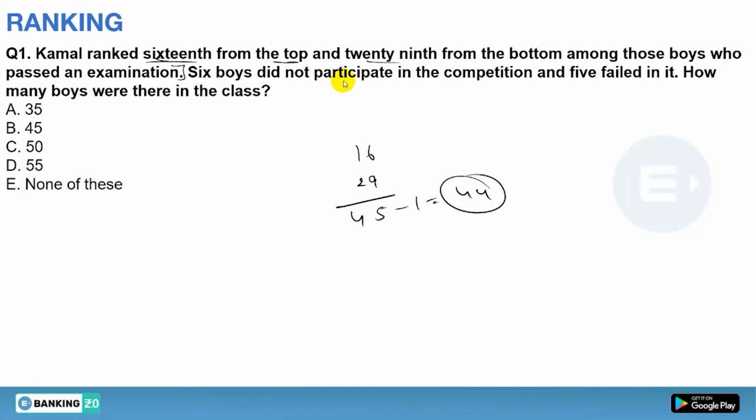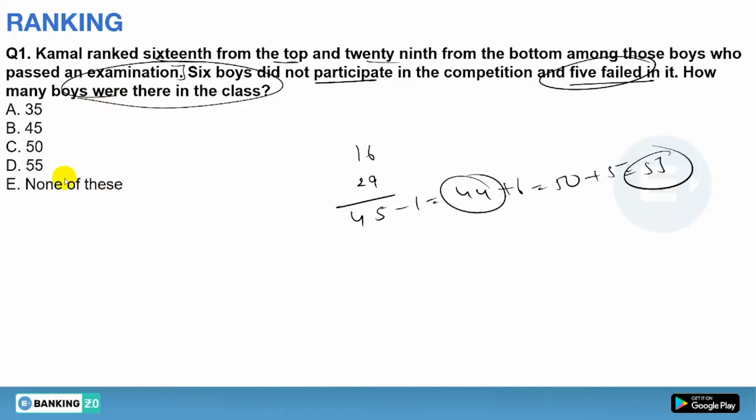Now 6 boys did not participate, so 44 plus 6, that will be 50 in the competition, and 5 failed in it, so 50 plus 5, so the total will become 55. We need the total boys, so it will be 55. That's it. Option D will be our answer. Clear or not? Done. So this is how you have to solve the question.